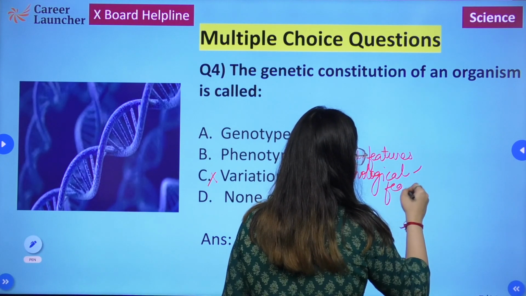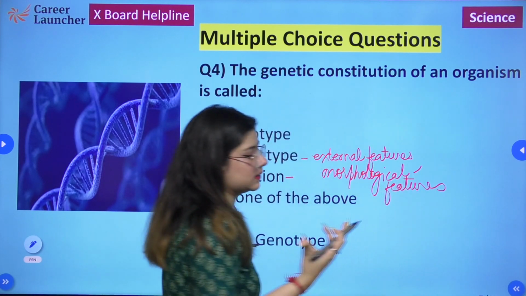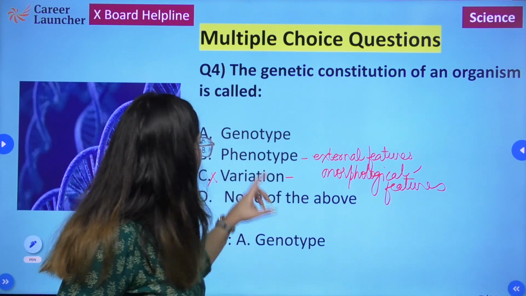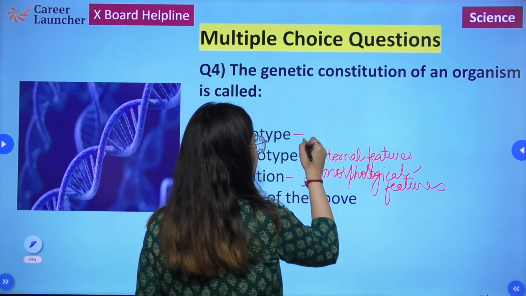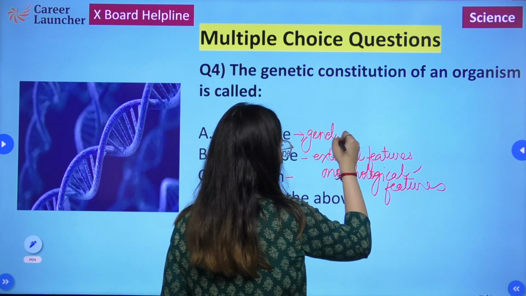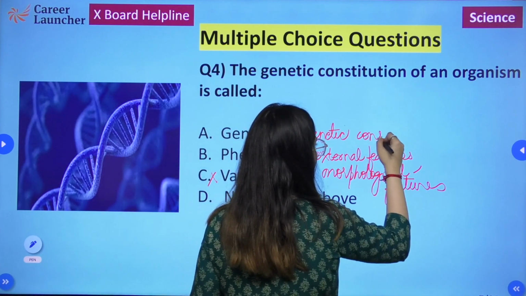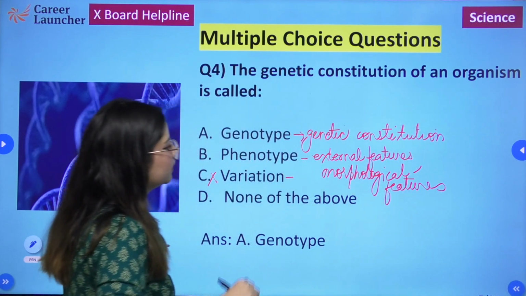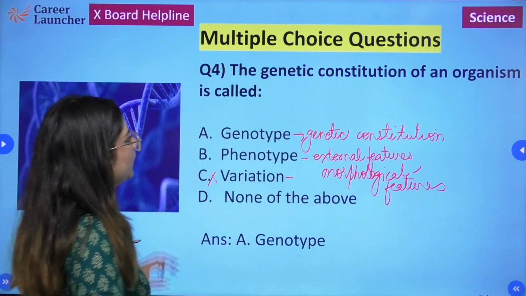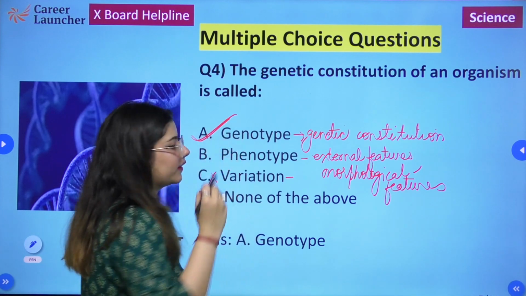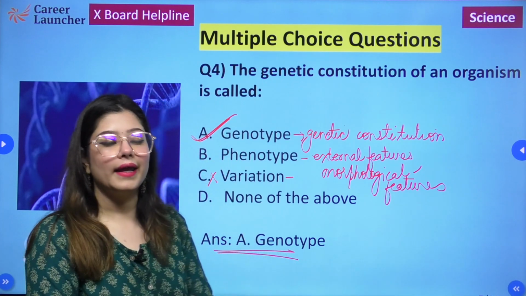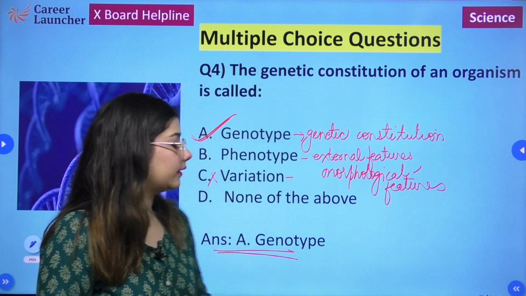Externally, what do we see? It has nothing to do with the internal configuration, whereas genotype is the genetic constitution of an organism. So our correct answer here should be that the genetic constitution of an organism is known as its genotype. So answer A, genotype, is the correct answer here.